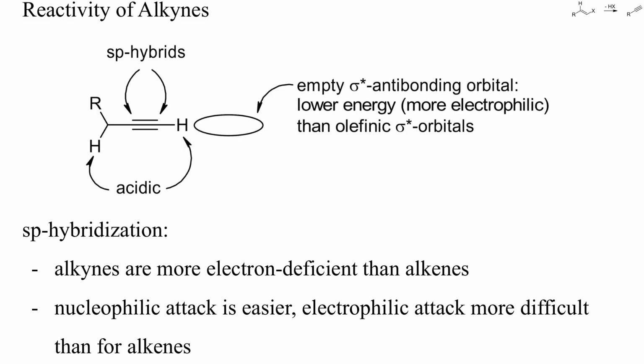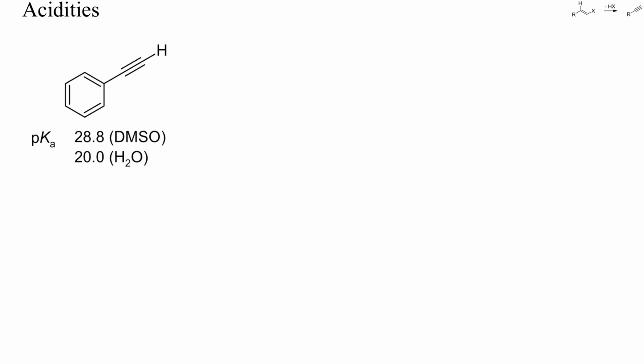CC triple bonds consist of one sigma bond from 2 sp orbitals and 2 pi bonds from 4 p orbitals. Because sp orbitals have more s character than sp2 or sp3 orbitals, alkynes are more electrophilic than alkenes and tend to react more readily with nucleophiles and less readily with electrophiles. Deprotonation of terminal or internal alkynes is also easier than that of olefins. Phenylacetylene, for instance, has a pKa of 29 in DMSO, similar to aliphatic alcohols.